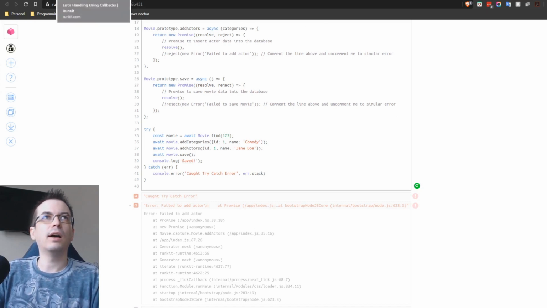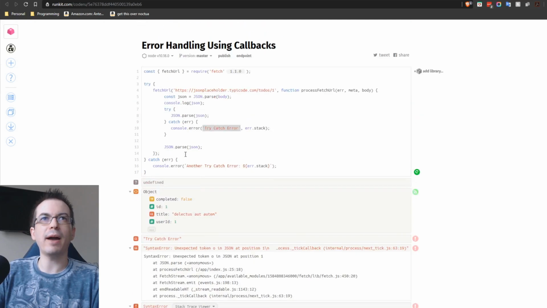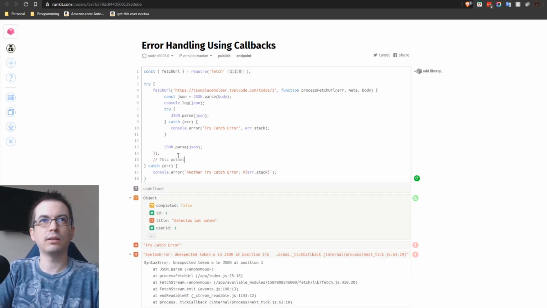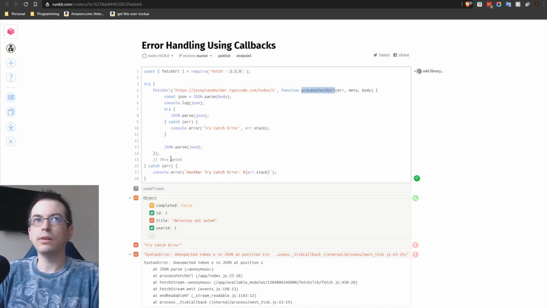If you remember in our original callback example, when we ran this callback, after it gets to this point right here, after it runs the fetch URL, the scope is done with this. So when this callback process fetch URL is called, it no longer has the stack. It no longer remembers where it was called from. So whenever you throw an error and try to do the try catch around here to catch this error, that's why it fails.